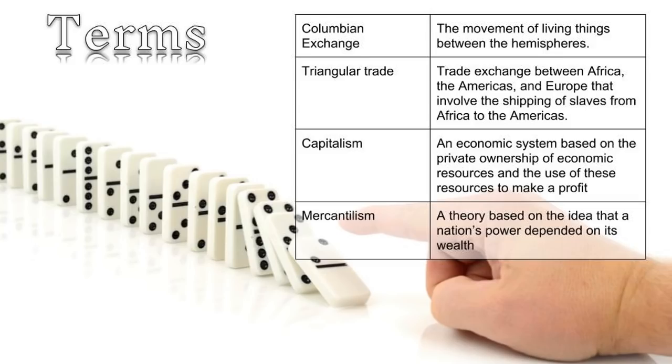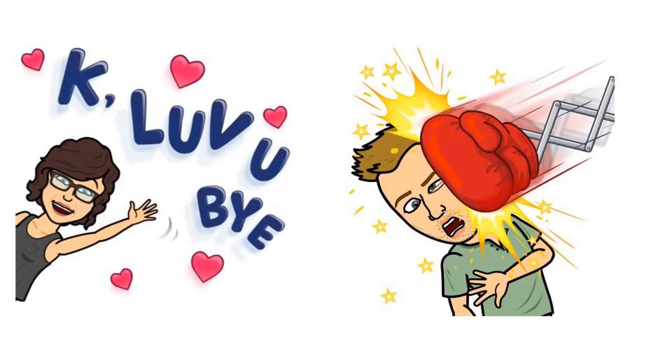All right, you guys, just a reminder, we've got those vocabulary terms you're going to want to be familiar with. One more time, they are Columbian exchange, triangular trade, capitalism, and mercantilism.